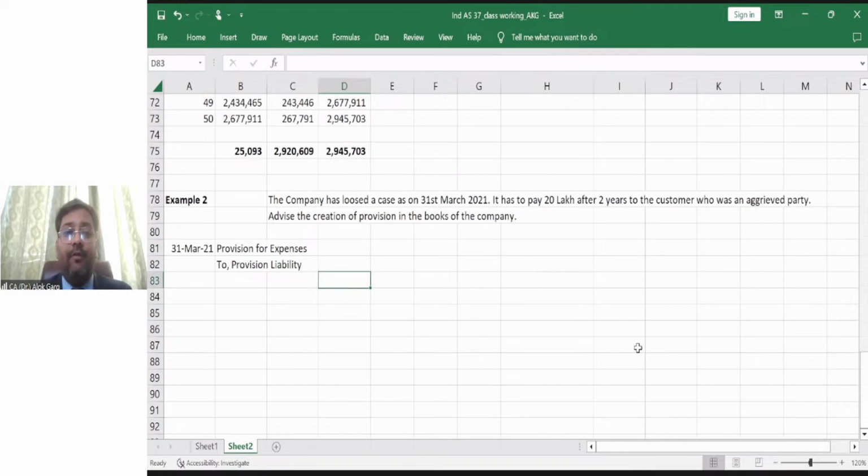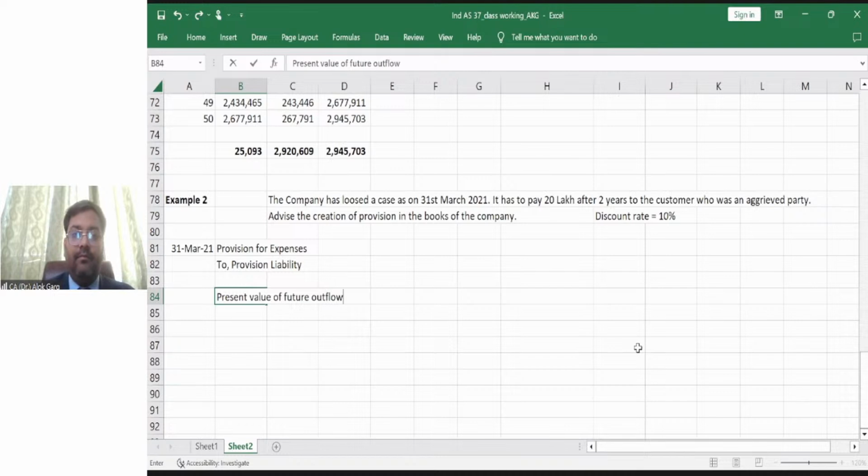The value will not be 20 lakh rupees. For example, in this case, the discount rate is 10%, right? You need to compute the present value of the future outflow. 20 lakh divided by 1 plus 10% to the power 2.